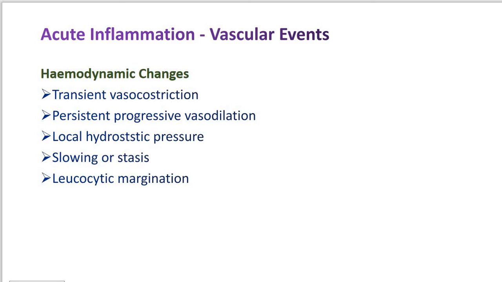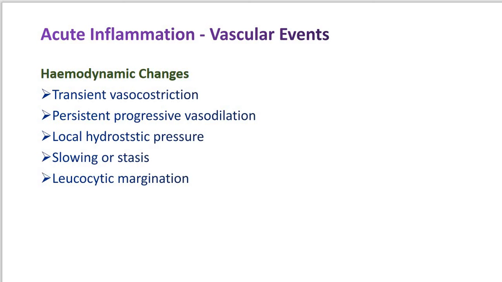Now the hemodynamic changes. Here are the earliest features of the inflammatory response, which result from changes in the vascular flow and calibre of small blood vessels in the injured tissue. The sequence of these changes is like this: transient vasoconstriction, then persistent progressive vasodilation, local hydrostatic pressure, slowing or stasis, then leukocytic margination.